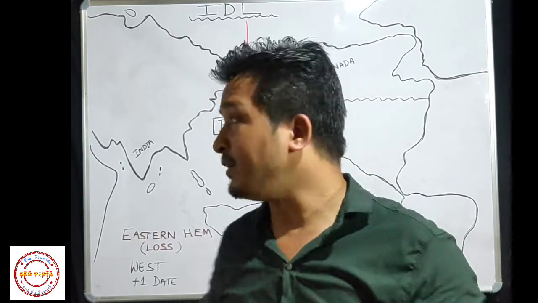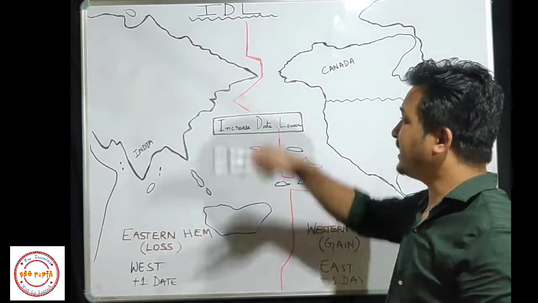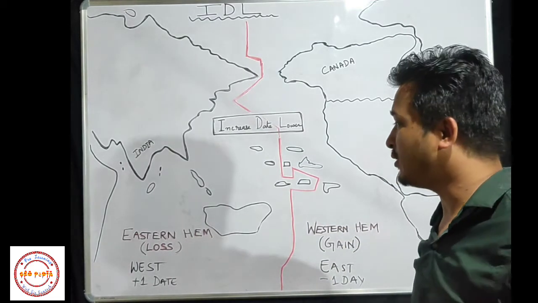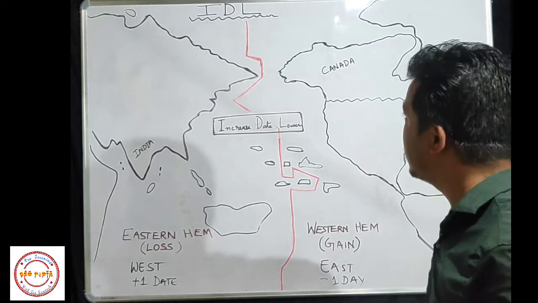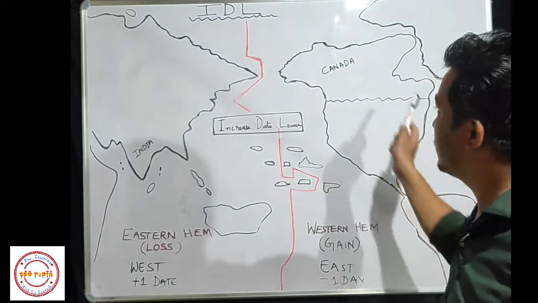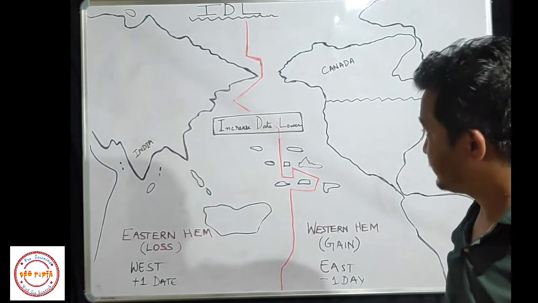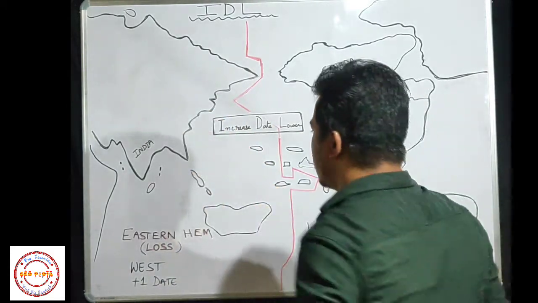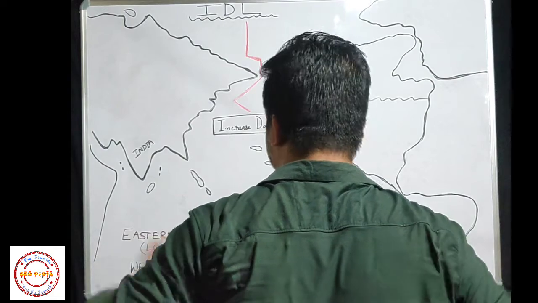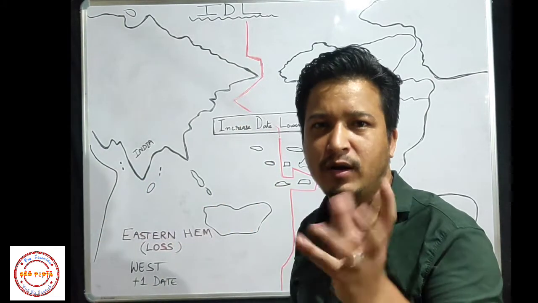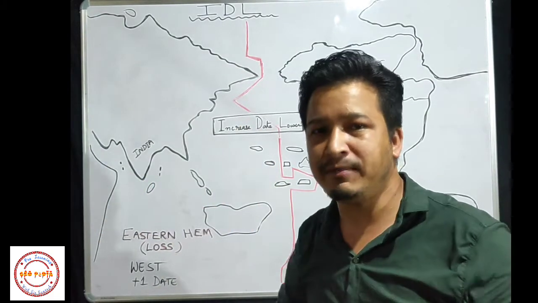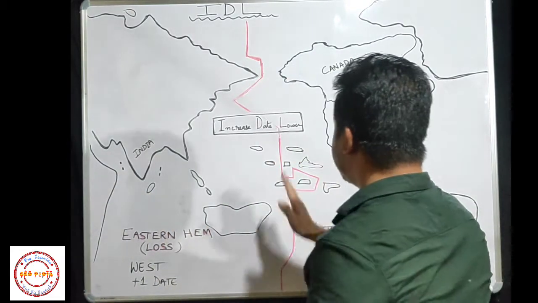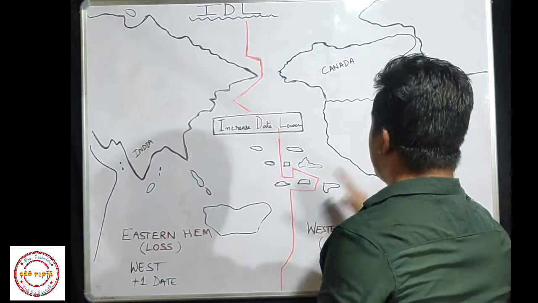Here you can see in this diagram, as I told you earlier, I am not a good artist, I am not that good in drawing. I tried my level best to make a world map. Here you can see this part is the eastern hemisphere. As I told you, when we turn the globe 180 degrees from the prime meridian, this part will be your eastern hemisphere and this part will be your western hemisphere.